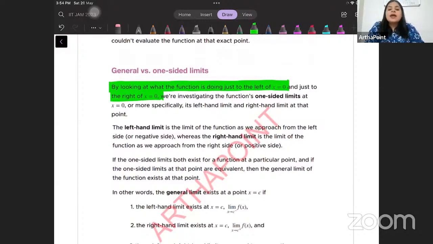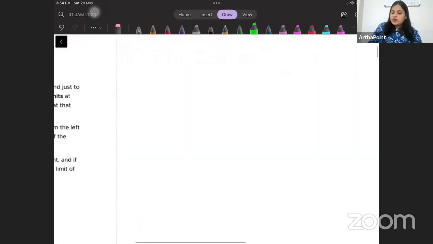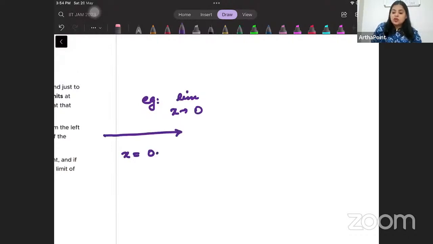Now, the left limit is when you approach from the left-hand side, so you put any value which is less than whatever limit you are testing. For example, if I want to test the limit as x tends to 0, and I have to approach it from the left-hand side, I will put any x less than 0, which means it can be any negative value.